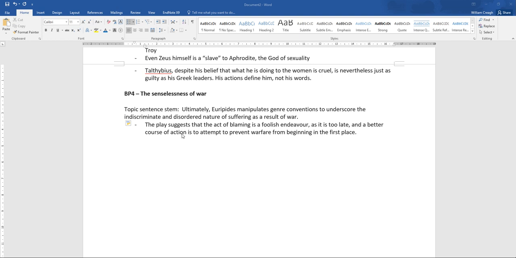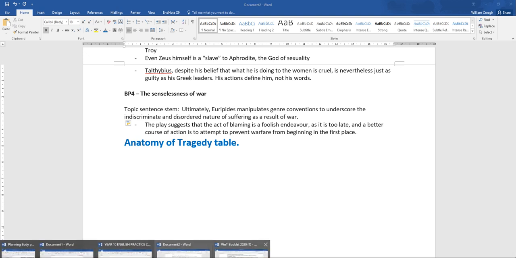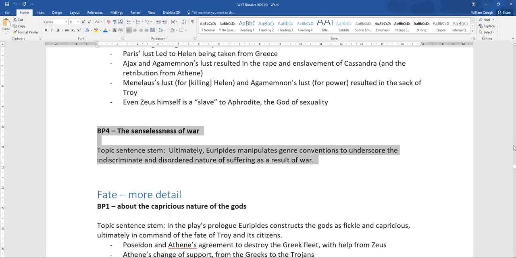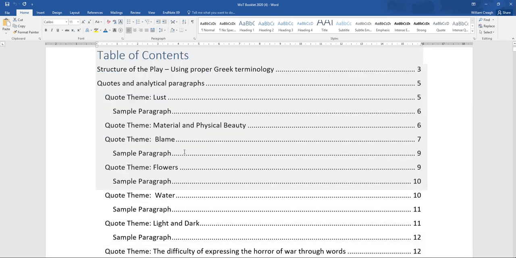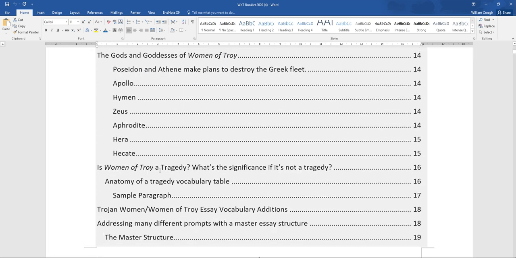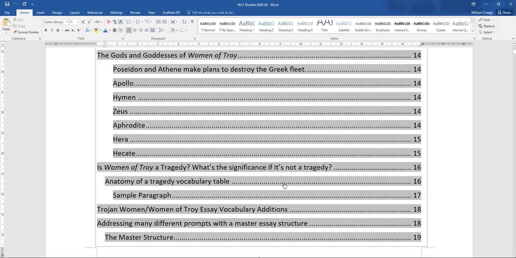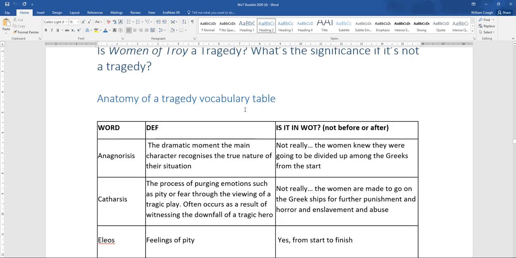Okay, so I've just written a note there, and now to find out information about the senselessness of war, we need to go to a very specific spot in the Women of Troy booklet. So we need to go to the Anatomy of Tragedy table, because that's going to give us the vocabulary that we need. So I'm going to open up the Women of Troy booklet. I'm going to scroll right up to the top, and let's see if we can find it. Here we are, Anatomy of a Tragedy vocabulary table on page 16. Let's go there.